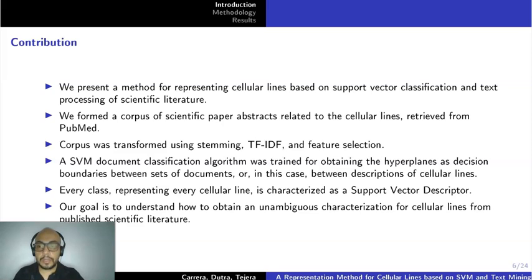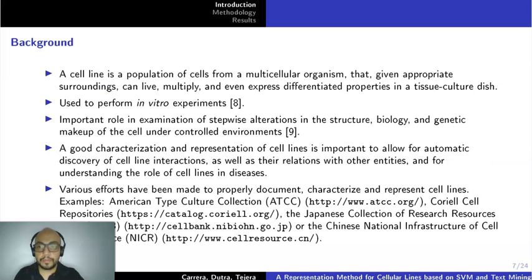A support vector machine document classification algorithm was trained for obtaining the hyperplanes as decision boundaries between sets of documents, or in this case, between descriptions of cellular lines. Every class representing every cellular line is characterized as a support vector descriptor. Our goal is to understand how to obtain an unambiguous characterization for cellular lines for published scientific literature.